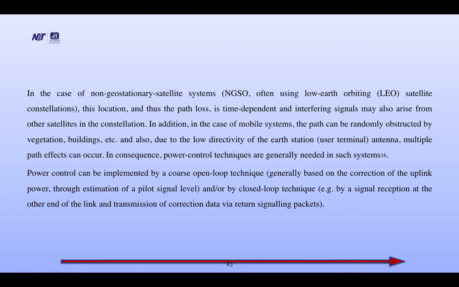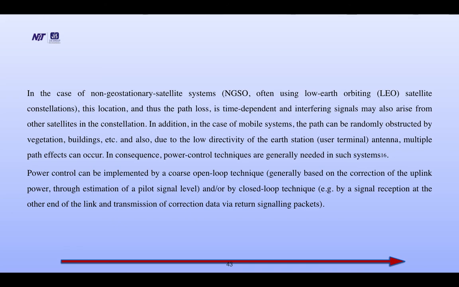This location, and thus the path loss, is time dependent, and interfering signals may also arise from other satellites in the constellation. In addition, in the case of mobile systems, the path can be randomly obstructed by vegetation, buildings, etc. Also, due to the low directivity of the earth station user terminal antenna, multipath loss can occur. In consequence, power control techniques are generally needed in such systems.